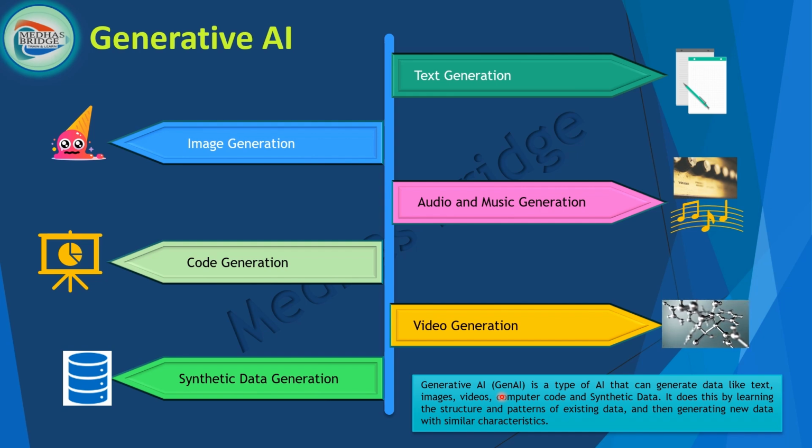When I say input, we might need to touch upon prompt engineering. For now, let's consider this as an input. For a given input data, it understands the structures and patterns of the given data, from which it generates new content, which can be text generation, image generation, audio or music generation, code generation, video generation, and synthetic data generation. So you can now imagine how many use cases you can build having this extra capability that GenAI provides us. You agree? Beautiful.